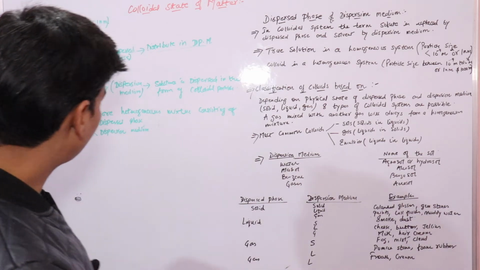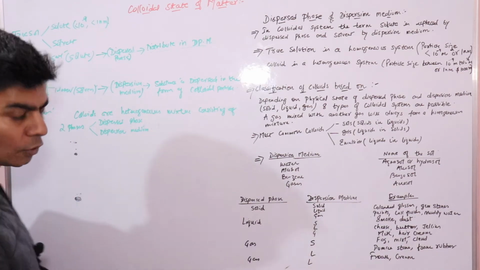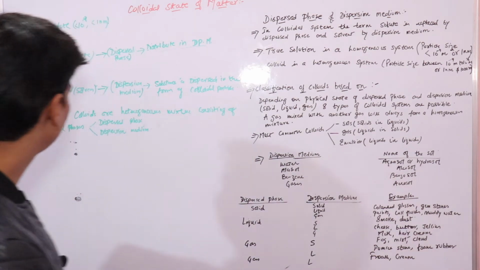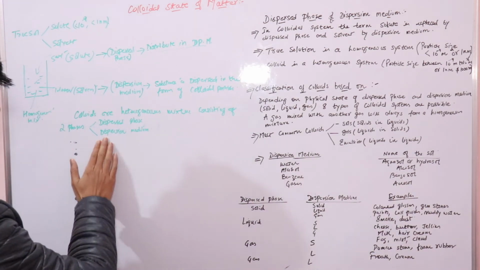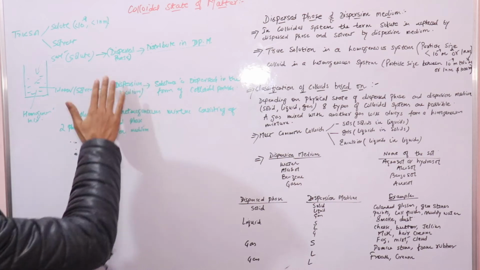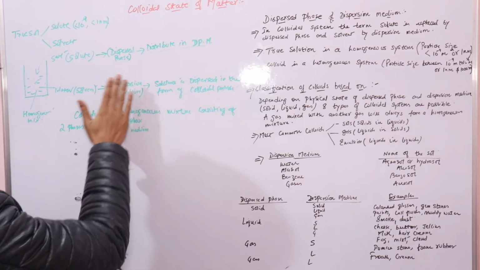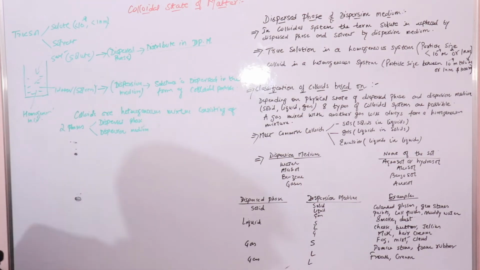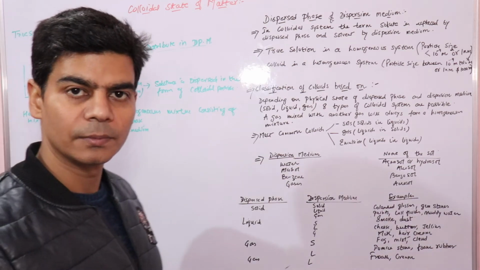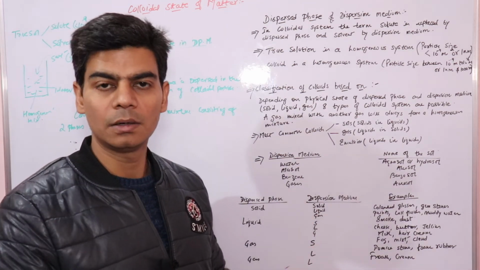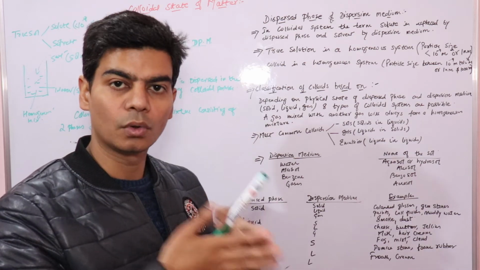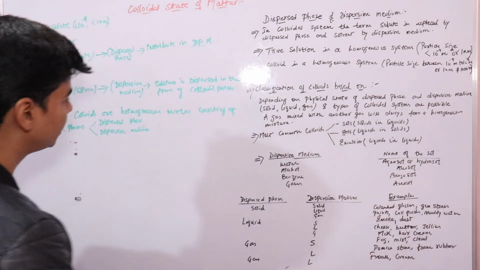Going forward, we would be classifying them depending on what the dispersion medium is, right. And the dispersion medium, we have understood, is the same as the solvent in true solutions, in which the particles are distributed, right. Colloidal particles are distributed in the dispersion medium.